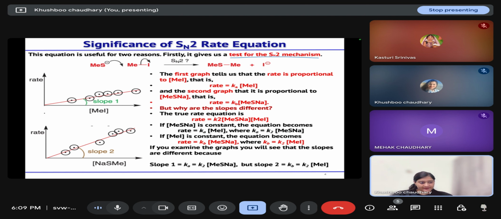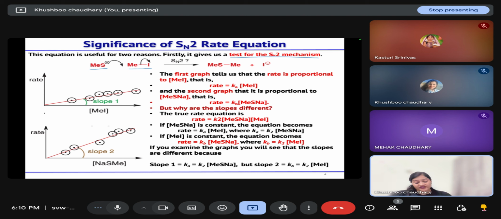For understanding this rate equation, let us consider this example where methyl sulfide is attacking methyl iodide. So if it is an SN2 attack, then the rate of reaction should depend on the concentration of nucleophile as well as your substrate.